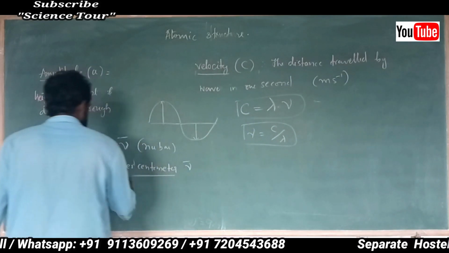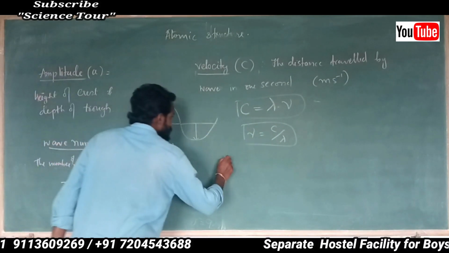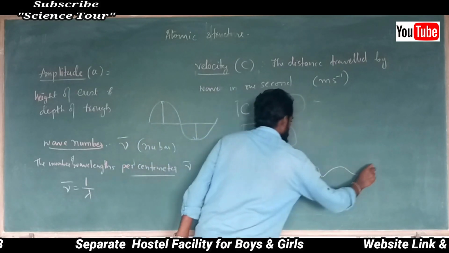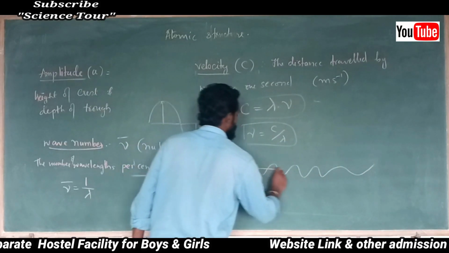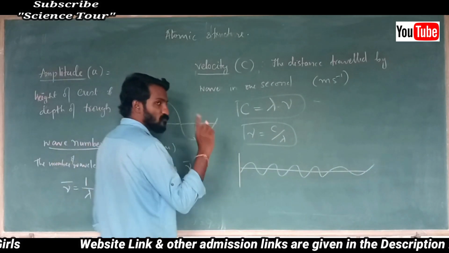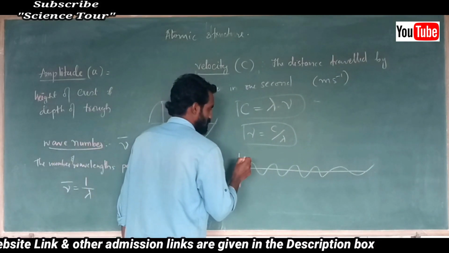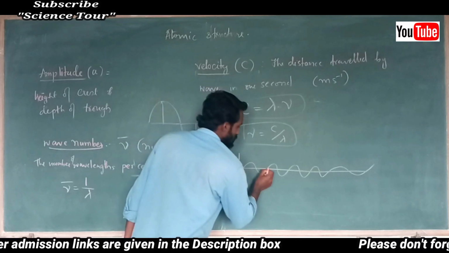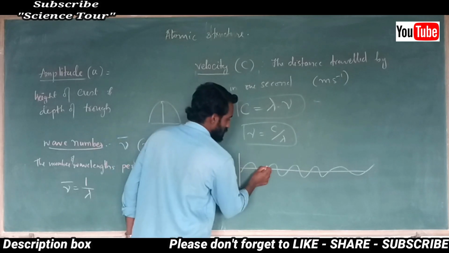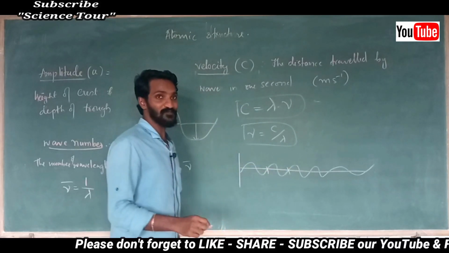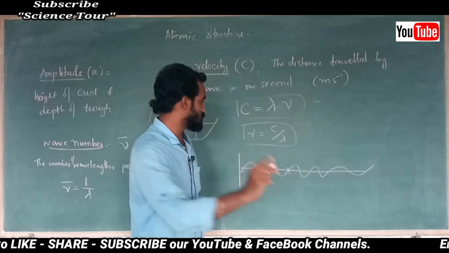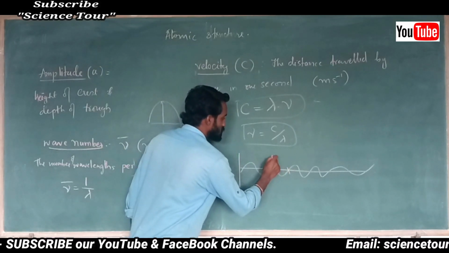Here, imagine the wave is moving like this. Per centimeter means 1 centimeter. You just take 1 centimeter here. I will elaborate. Imagine this is 1 centimeter. This is not actually 1 centimeter, more than that is there, but per centimeter means 1 centimeter. Just imagine this is 1 centimeter.